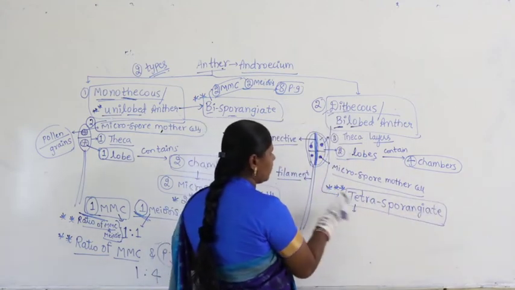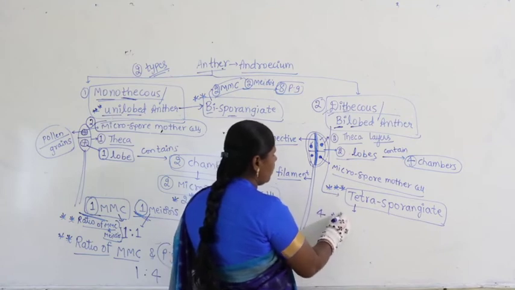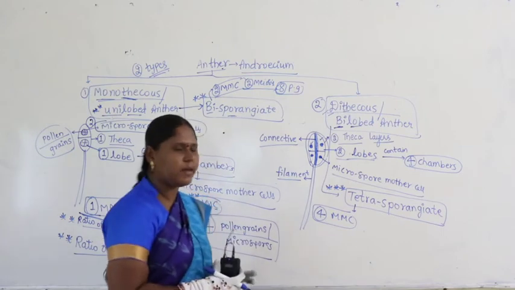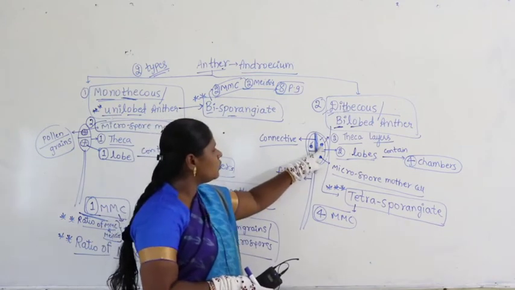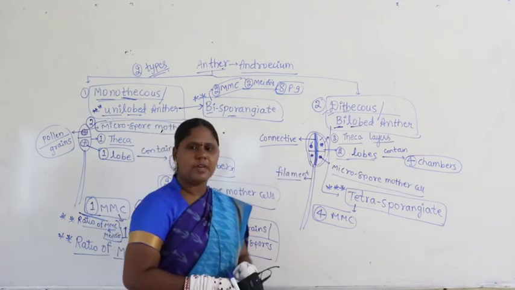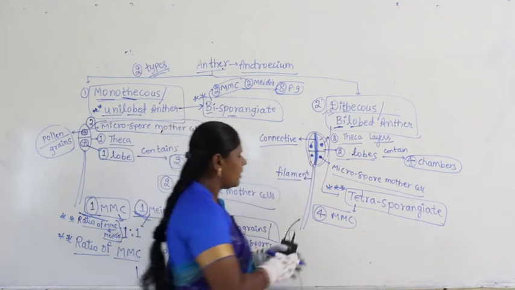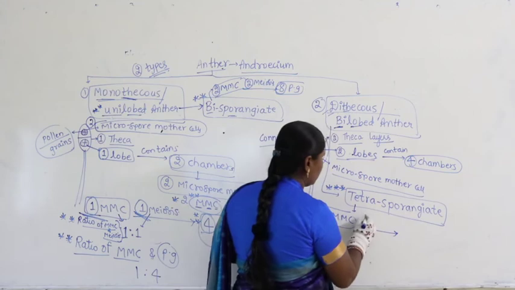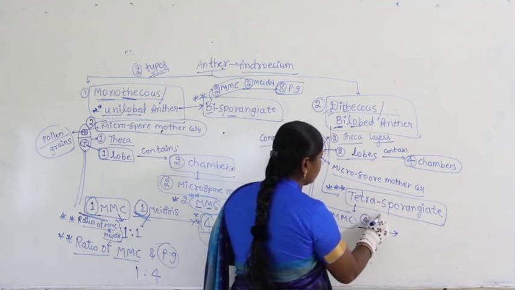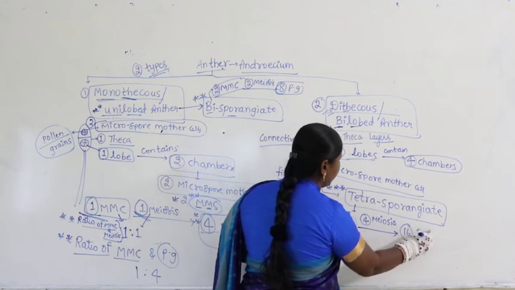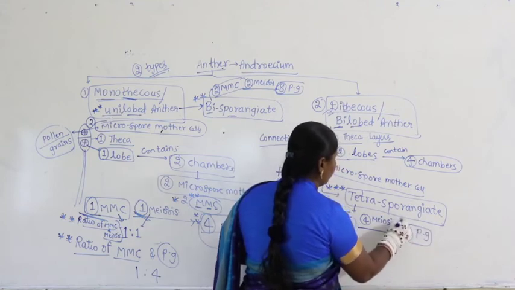Tetrasporangiate means how many microspore mother cells? 4 microspore mother cells. Where is the count for 4 microspore mother cells? 1, 2, 3, 4. How many are there? 4 are there. 4 microspore mother cells undergo 4 meiosis. Altogether 16 pollen grains are produced.